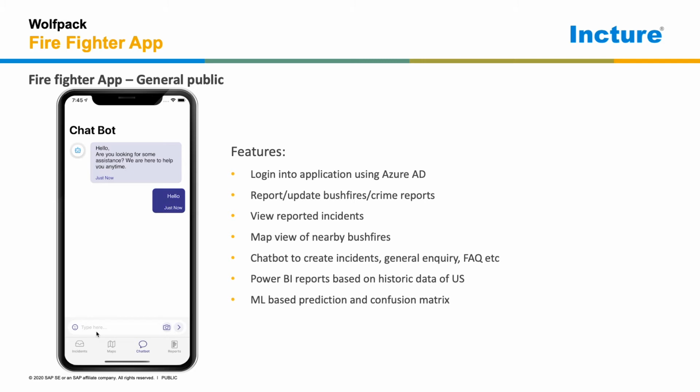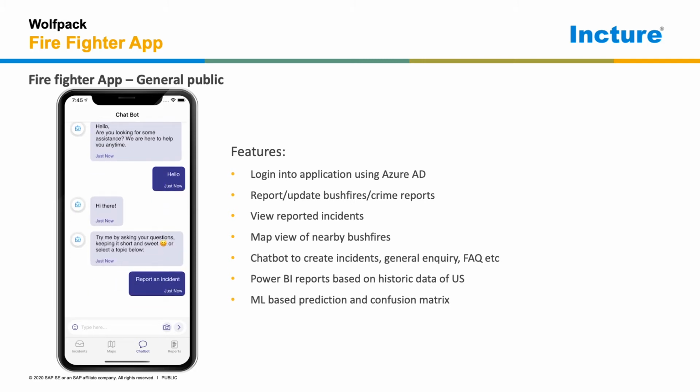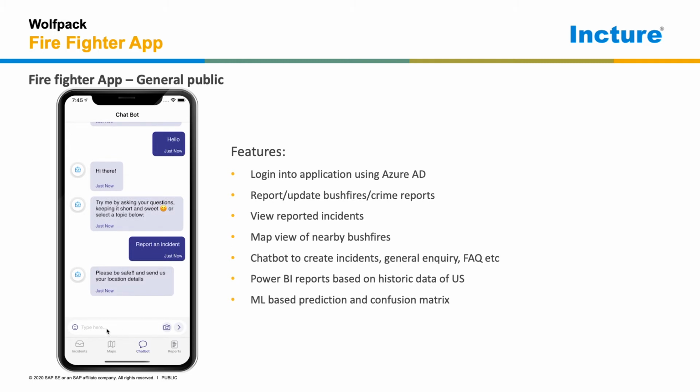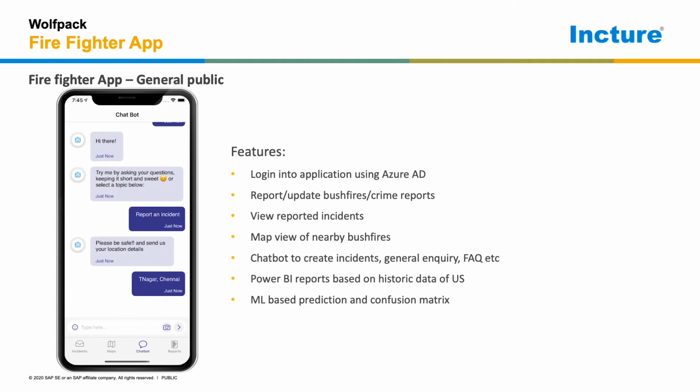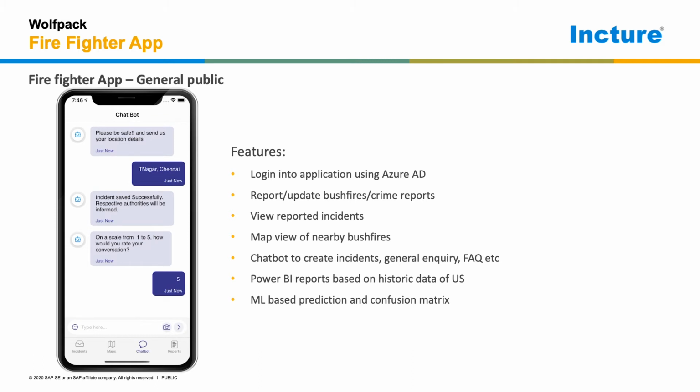Oliver is a tech-savvy millennial. He prefers to report a crime via a chatbot. Once he starts the conversation, the bot helps him report the incident by selecting the location and inquiring if there are any other supporting images he wishes to upload. The bot is also able to take the feedback from Oliver.